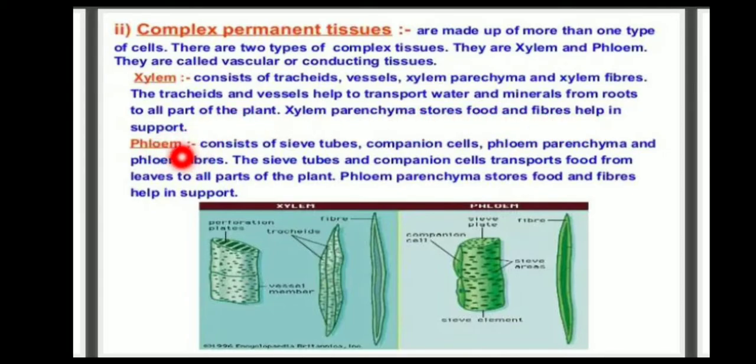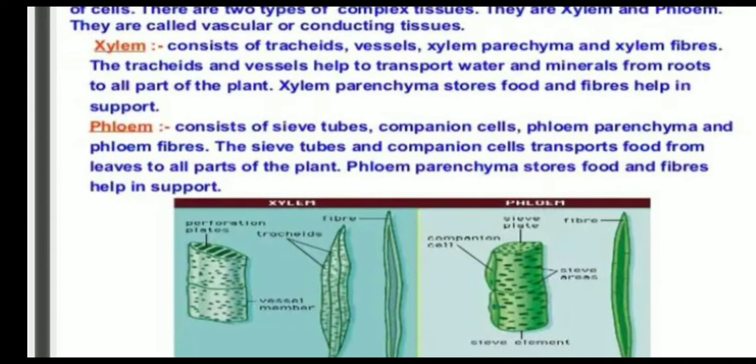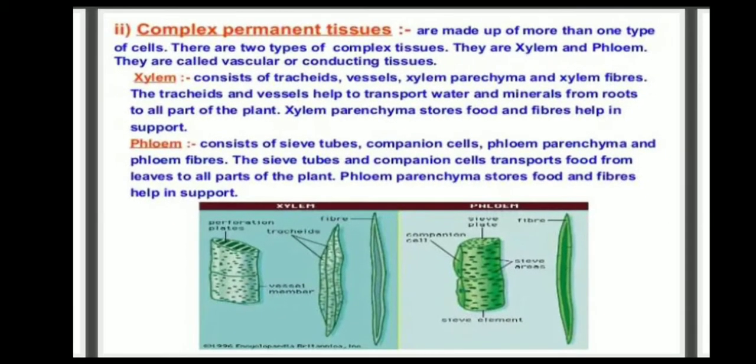Phloem consists of sieve tubes, companion cells, phloem parenchyma, and phloem fibers. The sieve tubes and companion cells transport food from leaves to all parts of the plant. Phloem parenchyma stores food and fibers help in support.